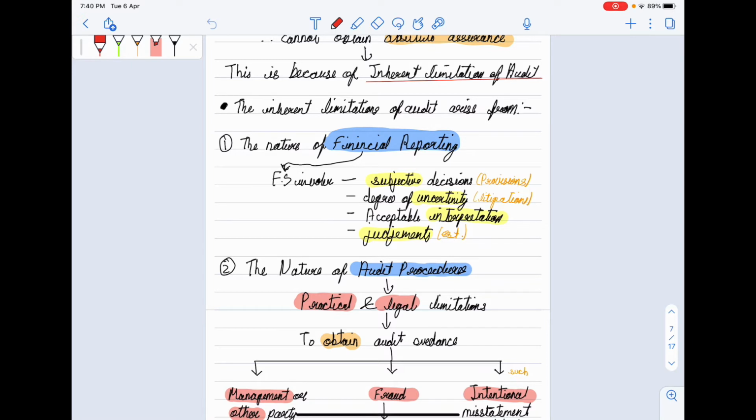There are judgments involved like estimates, value of depreciation, etc. So due to such subjective, uncertain elements in financial statement, we cannot obtain absolute assurance, there will always be a debate. So the nature of financial reporting itself becomes an inherent limitation for audit.